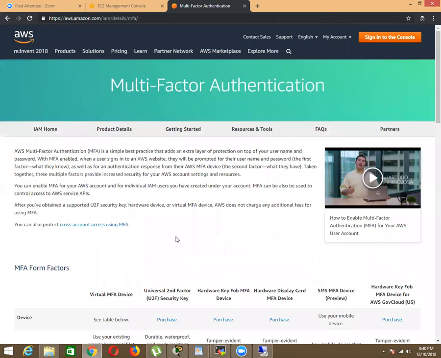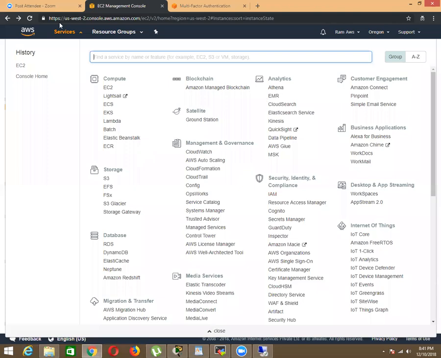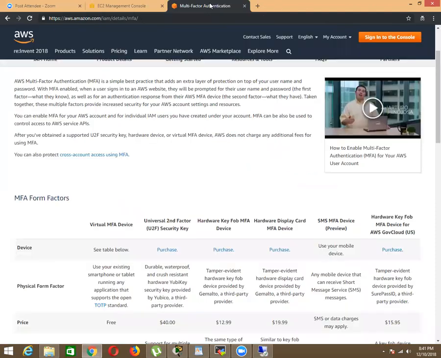Once we apply MFA, they won't ask for passwords. No. You have to purchase a device first from the shopping cart, and then connect your device with your machine. Then you have to detect. They will detect your device model number and all. Then they will generate a password. But I'm not going to show you these things. I will show this one, which is free, virtual MFA.